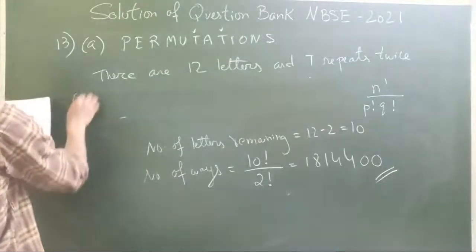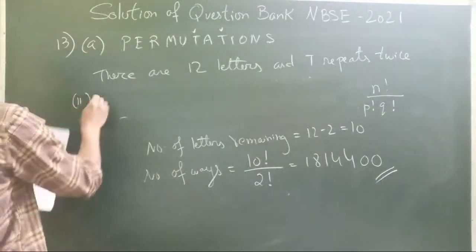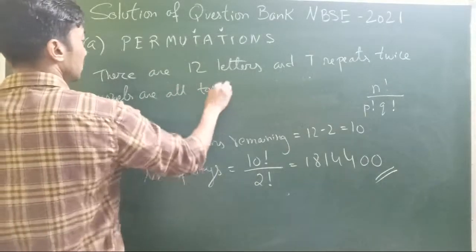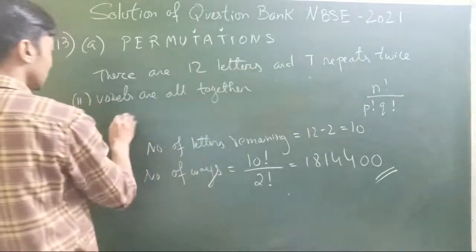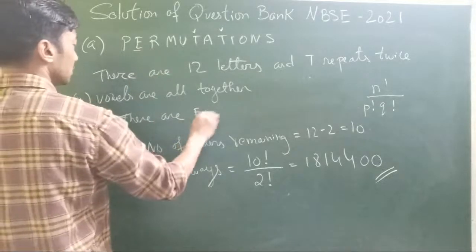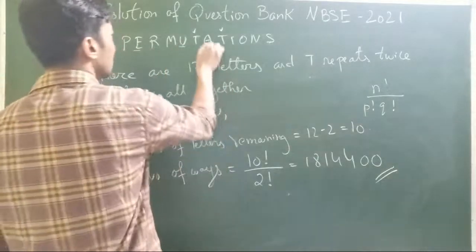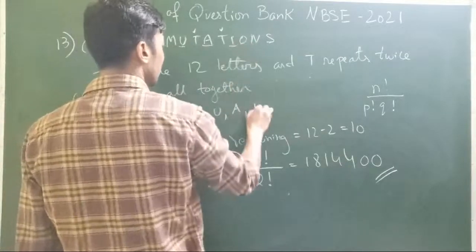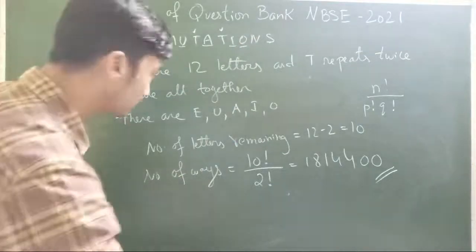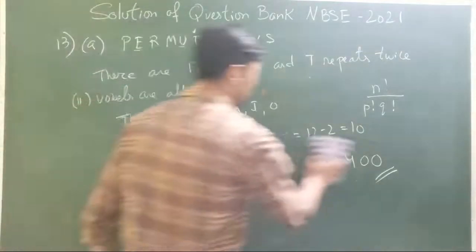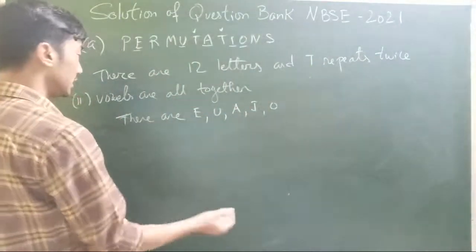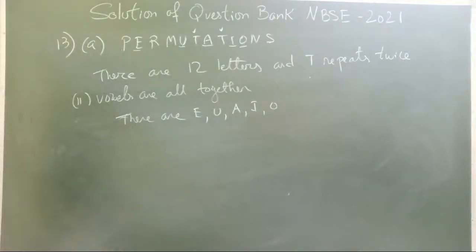Second question, it states the vowels are always together. How many vowels are here? 1, 2, 3, 4, 5. So there are 5 vowels with us here. It says that the vowels are always together. No matter what, they are always together. So in that case, what can we do? What can be done?